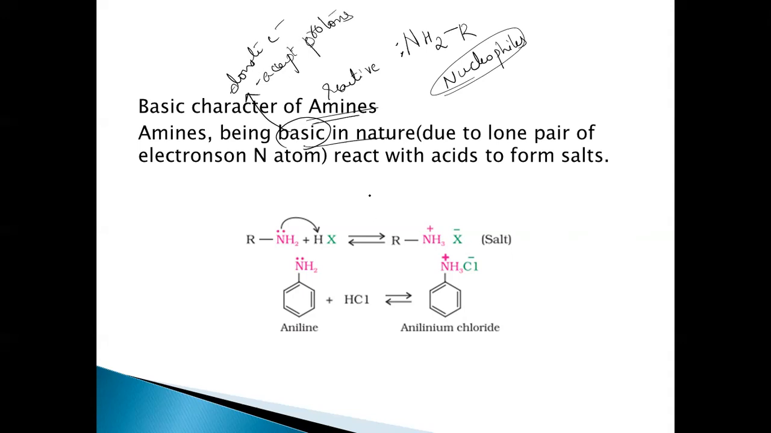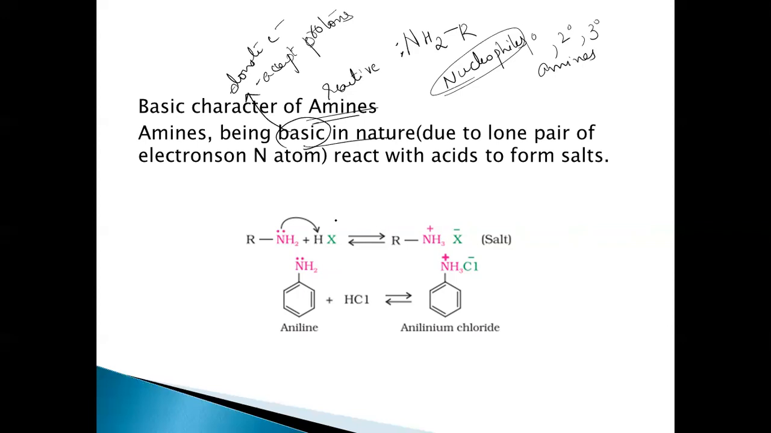Right. So the number of hydrogens differs in primary, secondary, and tertiary amines. Therefore, the reactivity is also different, because it is based on the number of hydrogen atoms. As the number of hydrogen atoms differs, that decides the course of the reactions, right? So the reactivity of primary, secondary, and tertiary amines is different.